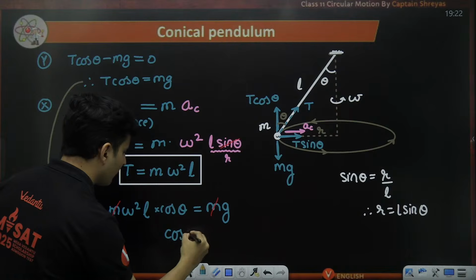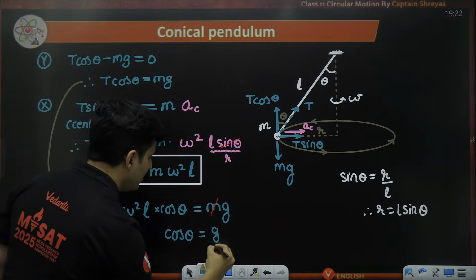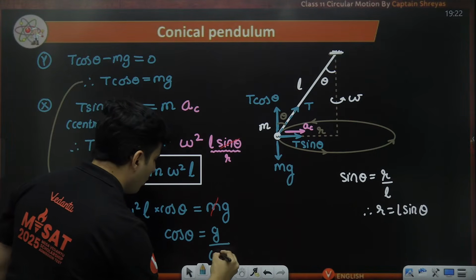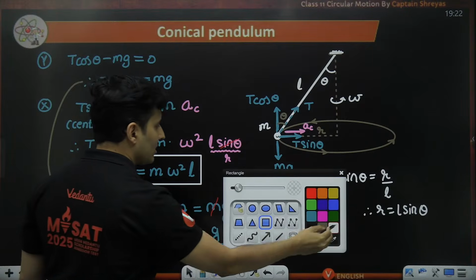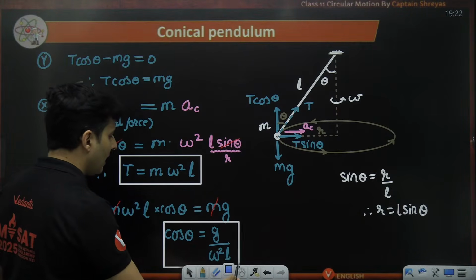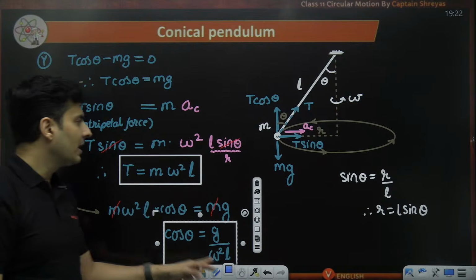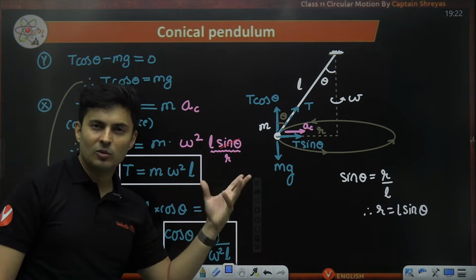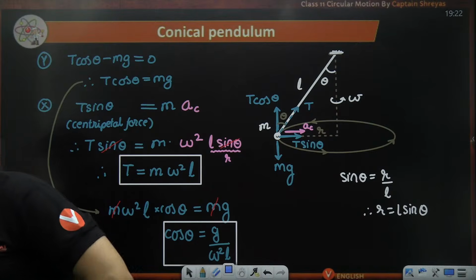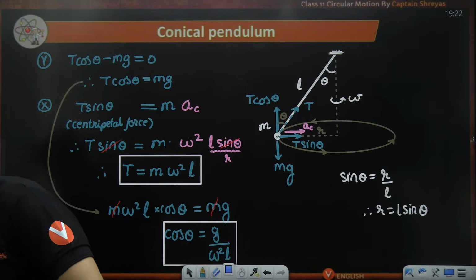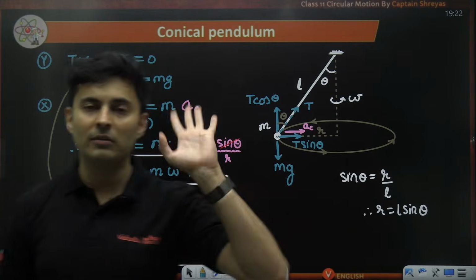I get cos theta as g divided by omega square L. What an answer. So I got the relationship of the angle and the angular speed. Theta is related to angular speed. When theta changes, omega changes. Beautiful question. So please remember both these formulas. Okay, remember both of these formulas.